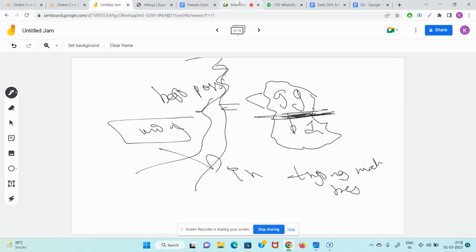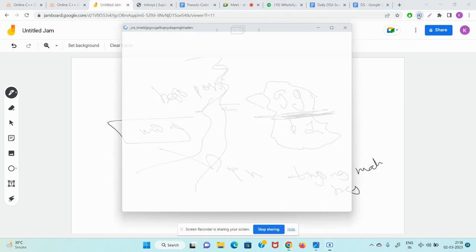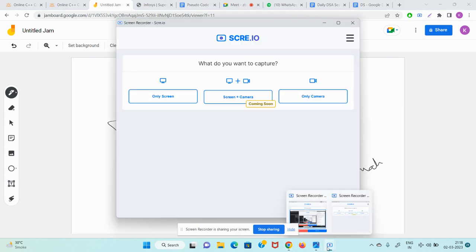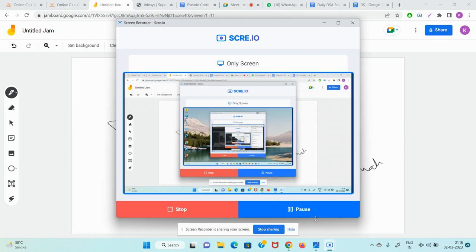To my screen sharing. कहाँ गया? Let me stop. How to stop.